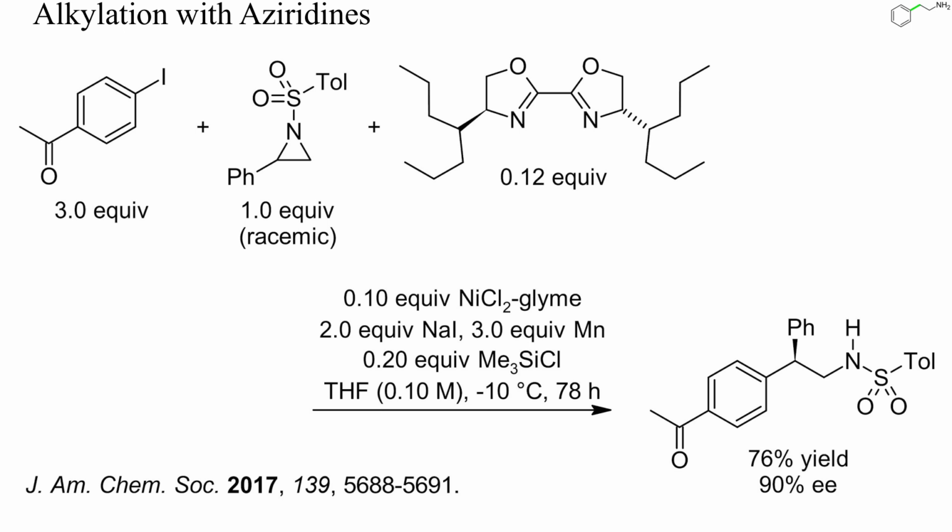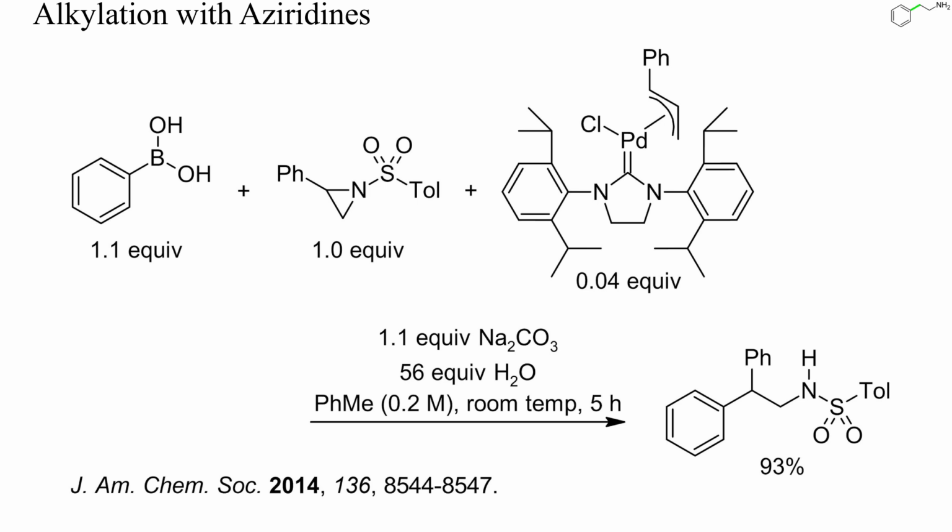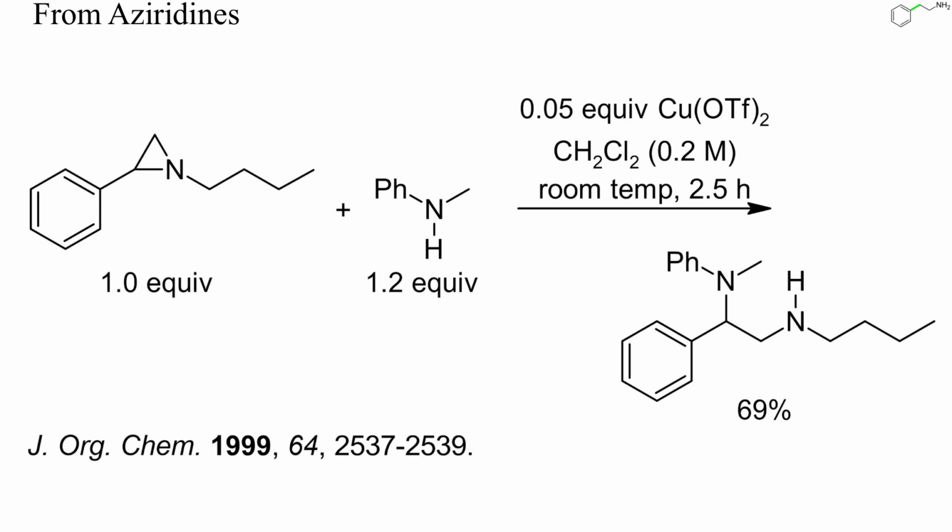At some stage, insertion of nickel or manganese into the benzylic carbon-nitrogen bond probably occurred. Also in this example, arylation took place at the benzylic carbon of the aziridine. Other than carbon nucleophiles can also attack the benzylic carbon atom of aryl aziridines, even of aziridines devoid of acyl or sulfonyl groups. Here, the nucleophile was N-methylaniline, and with just 5% of copper triflate and at room temperature, a clean alkylation at nitrogen occurred.